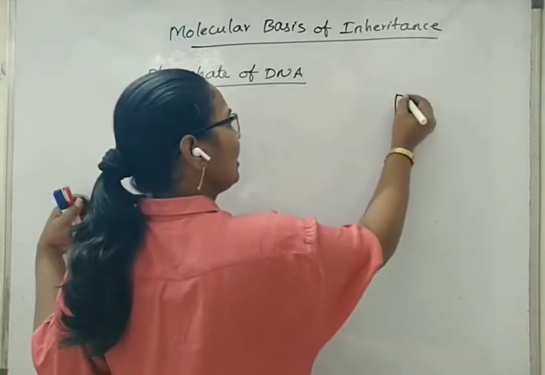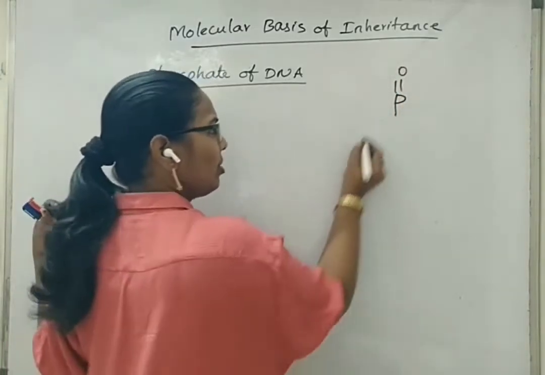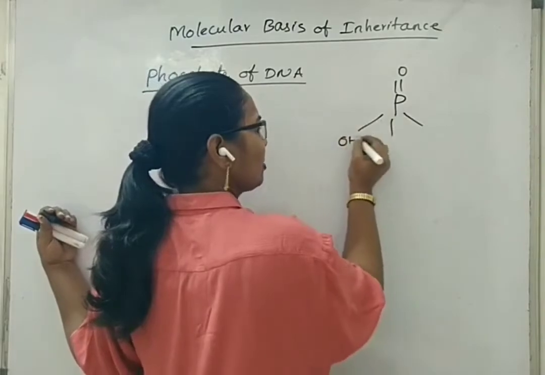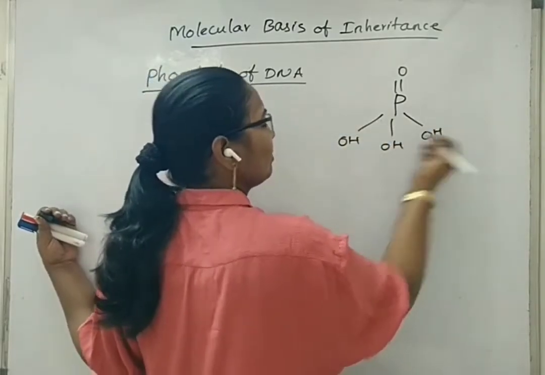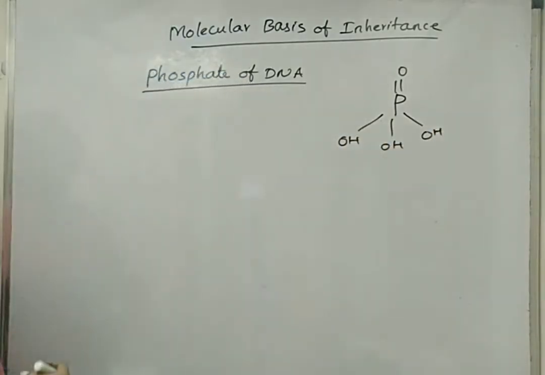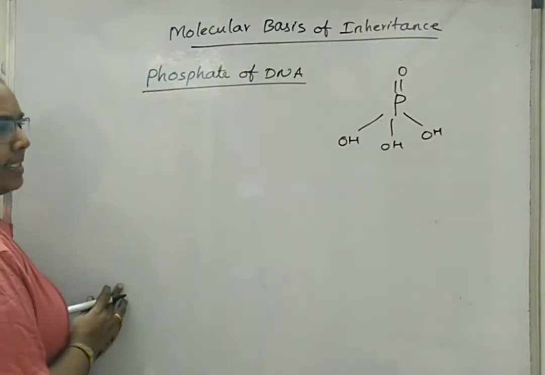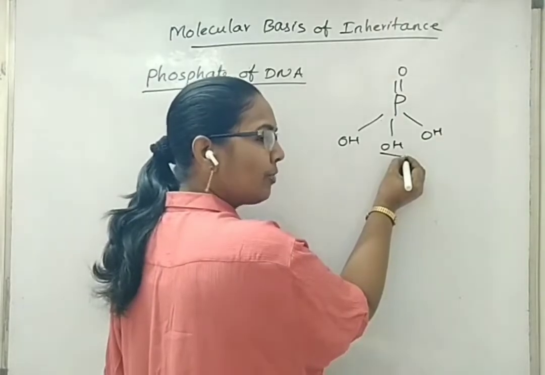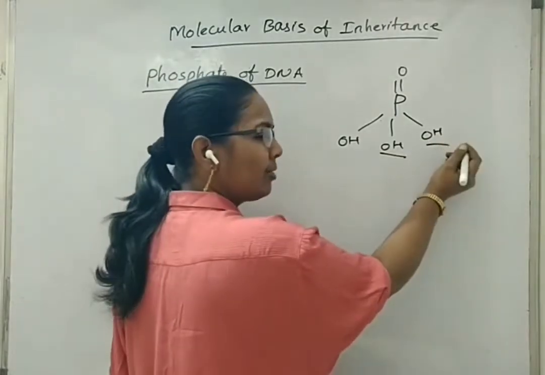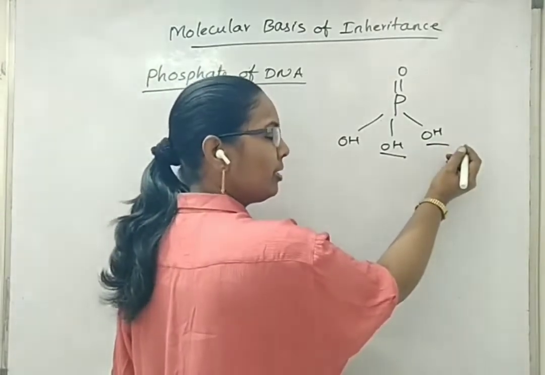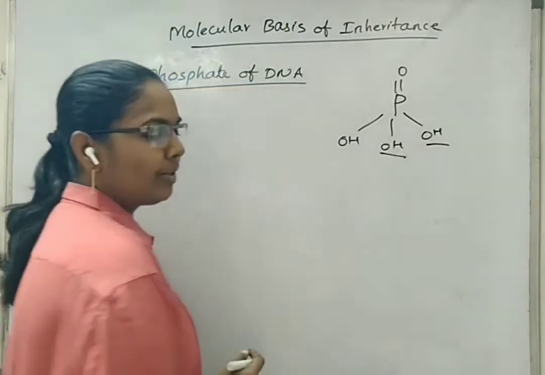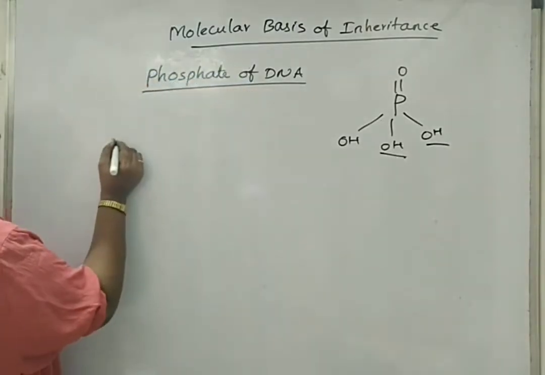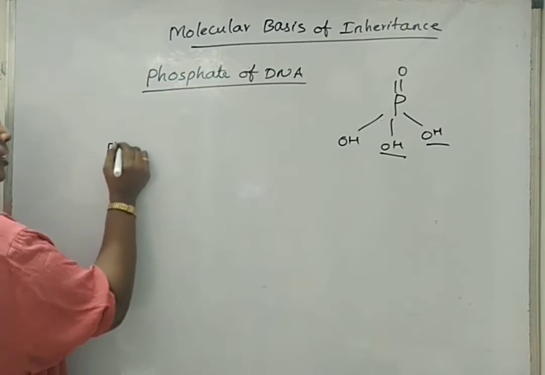The phosphate molecule exists with one double bond oxygen and three hydroxyl groups. And the phosphate molecule binds one of its hydroxyl groups to the third carbon position of the pentose sugar and another hydroxyl group to the fifth carbon position of the pentose sugar with the help of ester bonds. So we will see the biochemical structure of a nucleotide.